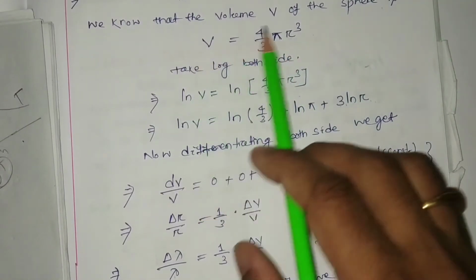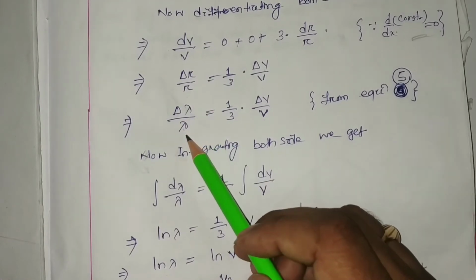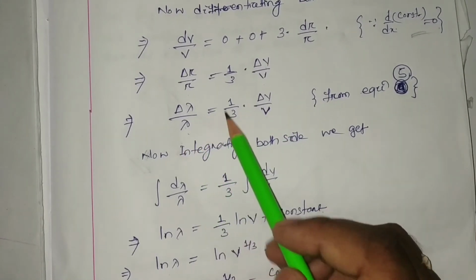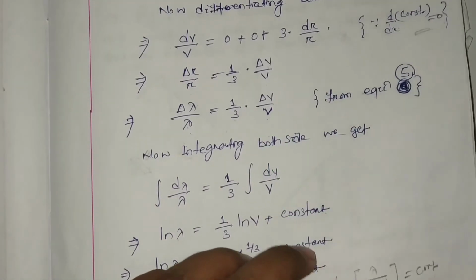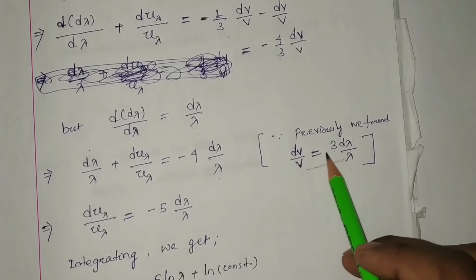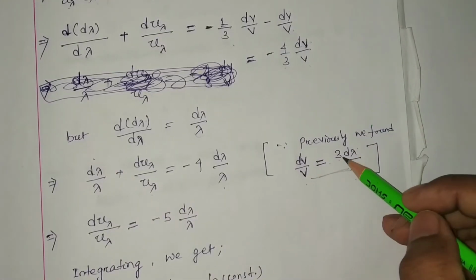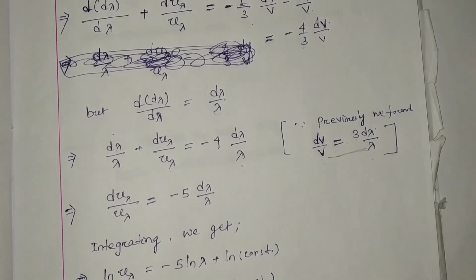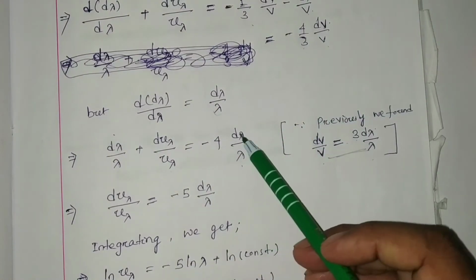Taking log on both sides, we can get d lambda by lambda equal to 1 by 3 dV by V. The same thing we have directly substituted here. So instead of dV by V, if we put 3 d lambda by lambda, the 3 cancels out, and we get minus 4 d lambda by lambda.